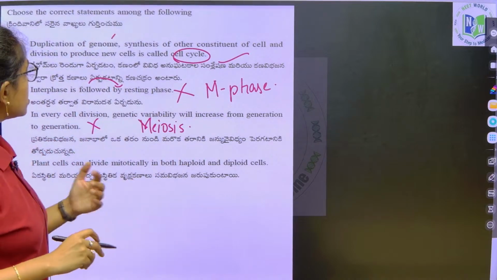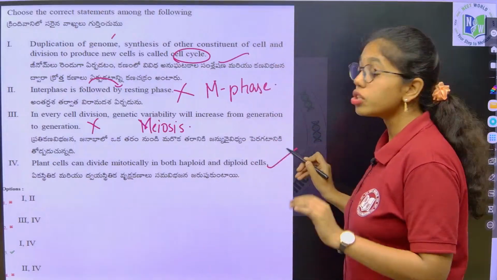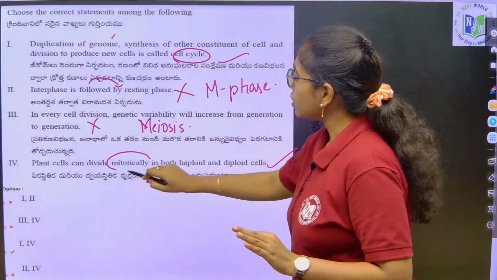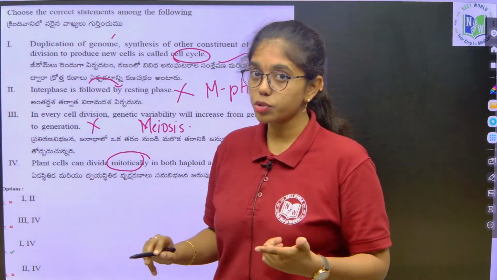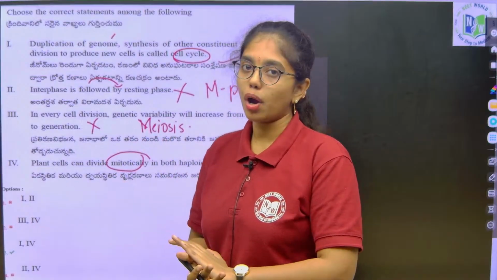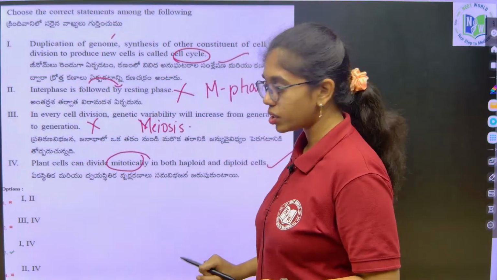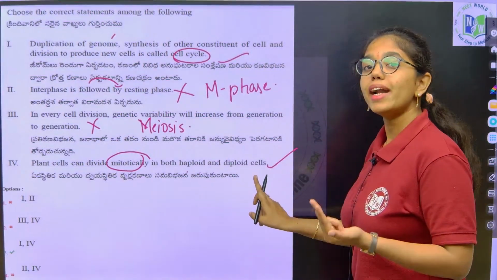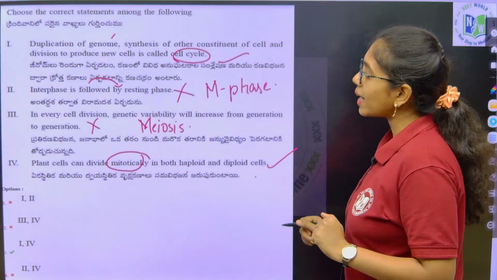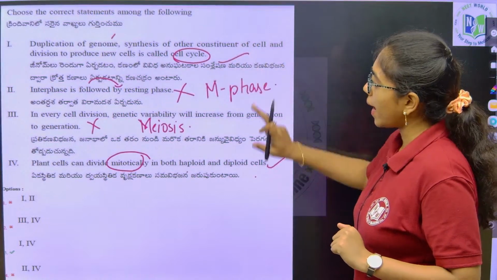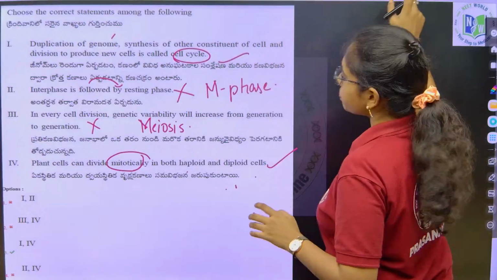Next, plant cells can divide mitotically in both haploid and diploid cells, correct. Because in plant cells, gametophytic cells like megaspore and microspore are haploid cells and they undergo mitotic divisions, right, and diploid sporophytic cells also undergo mitotic divisions. So, here what are the correct statements we have to opt? 1 and 3, or 1 and 4, clear? Next question.